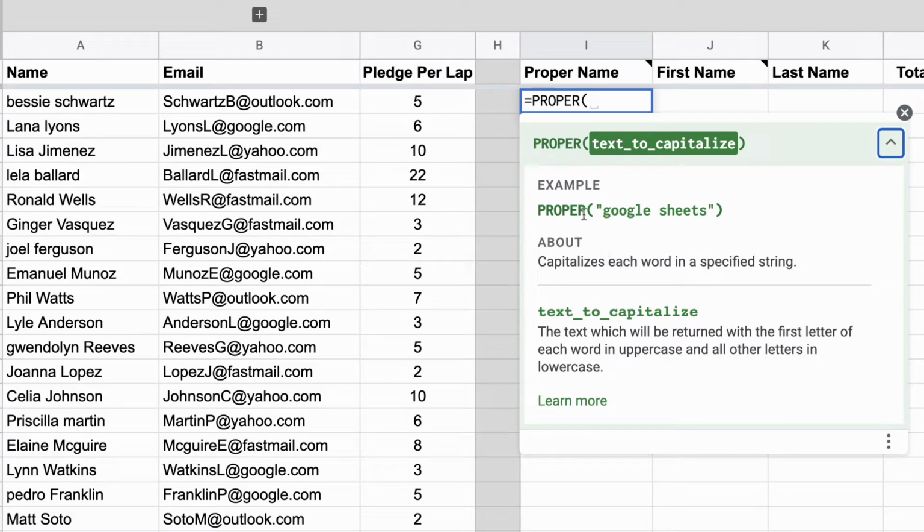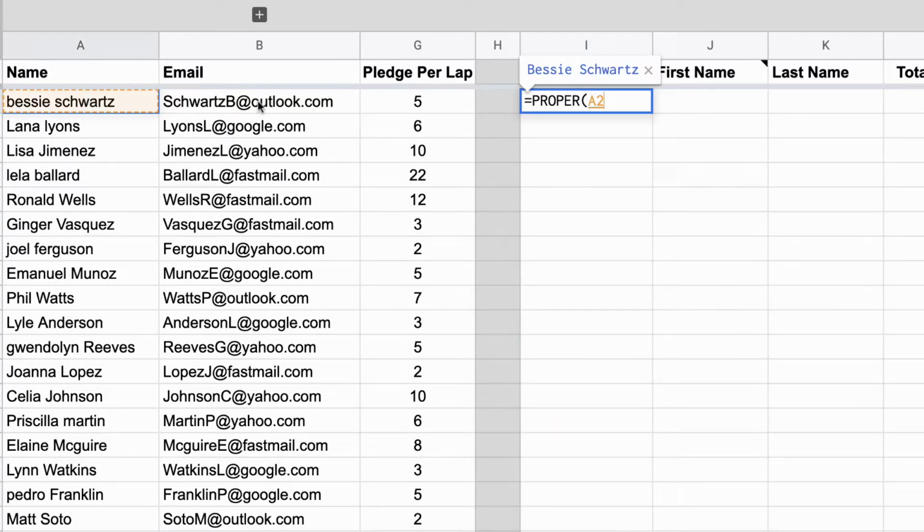So when you're using proper, what is the content that you want to capitalize? Now, they use the example here of some words, but I actually want A2 here. So I'm just going to select A2. Notice in my preview here, it actually shows me what it's going to look like when I'm done. Right? There's Bessie Schwartz, all capitalized. So I'm going to do that, and then I'm going to hit enter to submit it. And that's done there. Excellent.